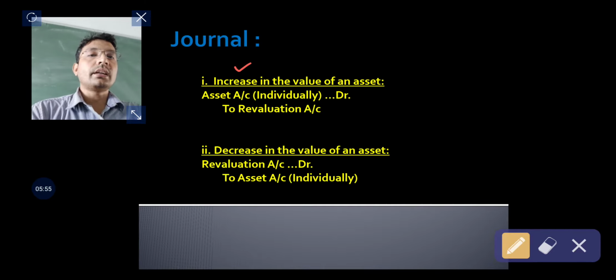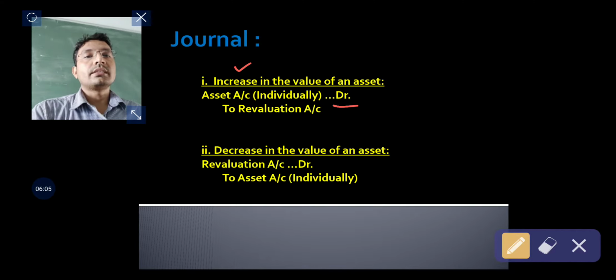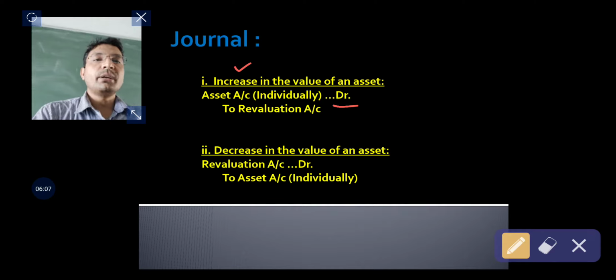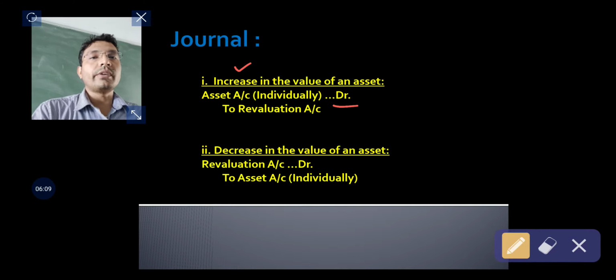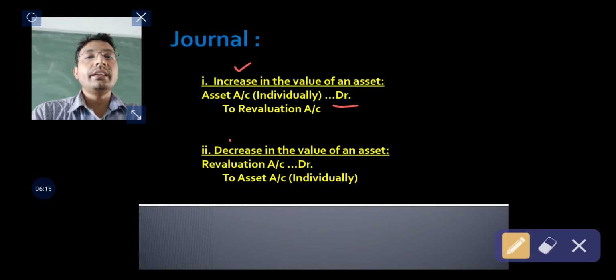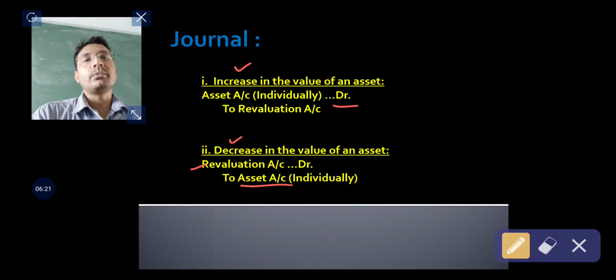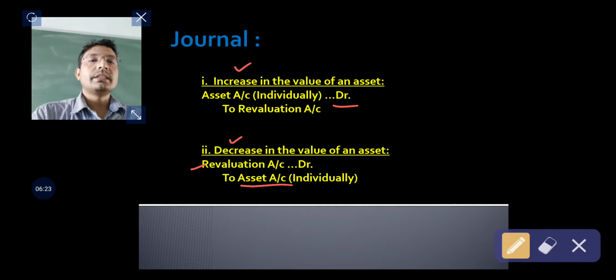Asset account is debited because to increase the value of an asset, we have to debit the asset account, since an asset has a debit balance. Similarly, if there is a decrease in the value of an asset, then revaluation account will be debited and asset account will be credited to record such decrease.